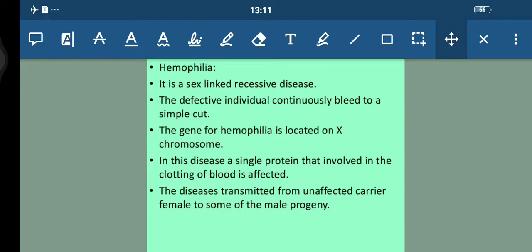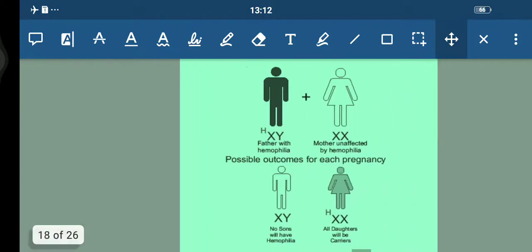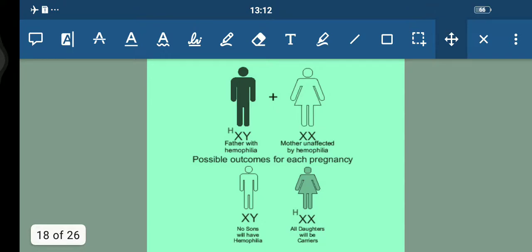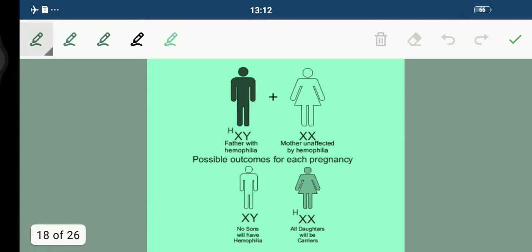A heterozygous female carrier for hemophilia may transfer this disease to sons. Students, the possibility of a female becoming hemophilic is extremely rare because the mother of such a female has to be at least a carrier and the father should be hemophilic. The family pedigree of Queen Victoria shows a number of hemophilic descendants as she was a carrier of this disease. You can see here, students, the father with hemophilia, represented by XH.